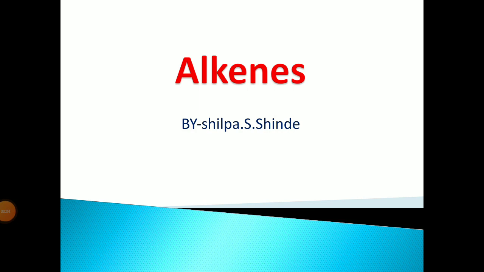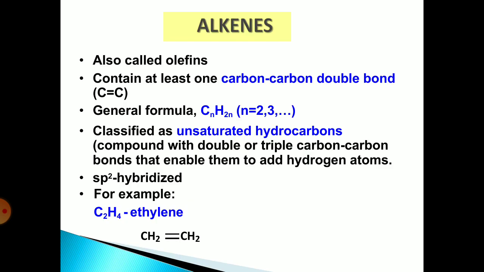I'm going to teach about the topic alkenes. It is the unsaturated hydrocarbon. That means it is the simple hydrocarbon containing a carbon-carbon double bond. It is also called olefins. It contains at least one carbon-carbon double bond.